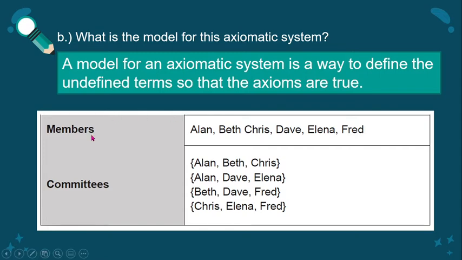So, we have there the undefined terms, members, and committees. So, for example, ang members natin are Alan, Beth, Chris, Dave, Elena, and Fred. And then, we form the committees. So, from axiom 1, ang sabi daw ay each committee is a set of 3 members. So, nag-form tayo ng 3 members in each committee.